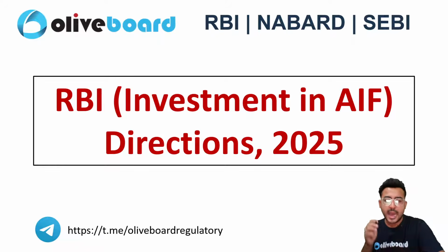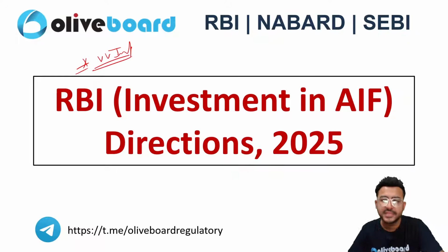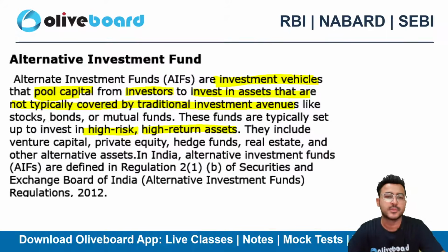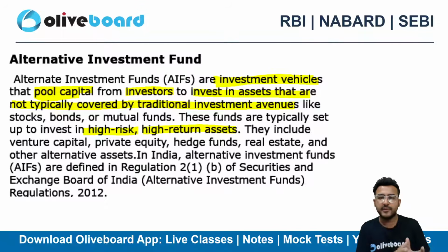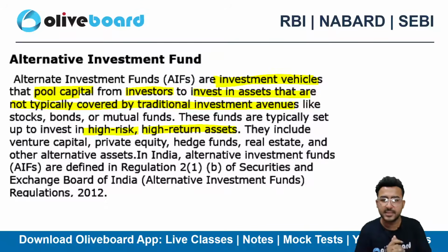Let's start with the RBI Investment in AIF Directions 2025. Very important. There are high chances you can get one question from this particular circular in your examination. So what is an Alternative Investment Fund? It is nothing but like a mutual fund, where the AIF collects a pool of money from investors and invests in non-traditional assets, not like mutual funds, stocks and bonds, but high risk and high return assets.